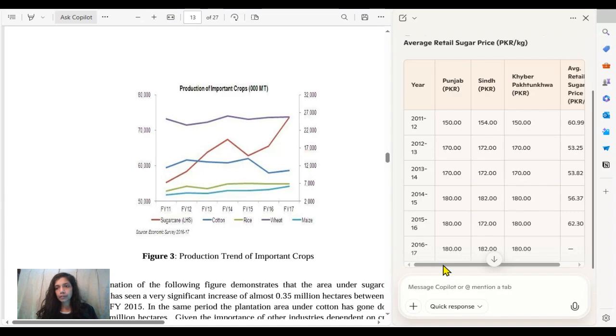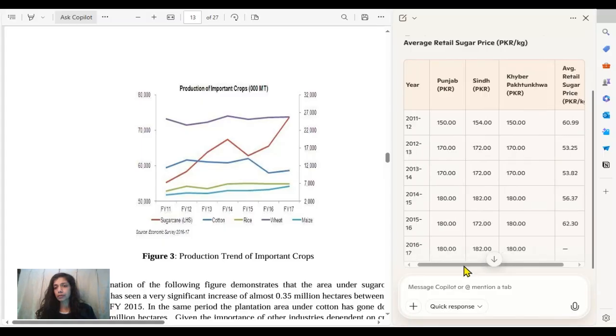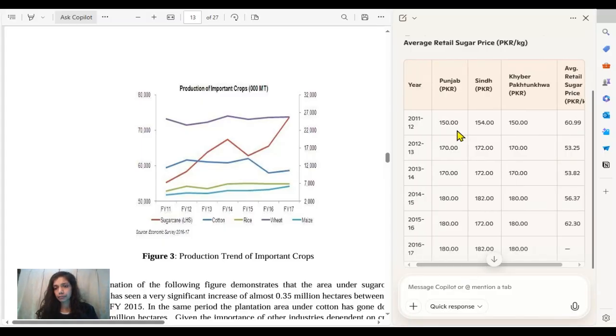So, if we compare the prices here in 2011 and 12, the price of sugar, after making the sugar from sugarcane, was 60 when the indicative prices were around 150. In 2012-13, when the sugarcane production was at around 63,000 million metric tons, there was somehow excess and the prices decreased, and the indicative prices increased here.